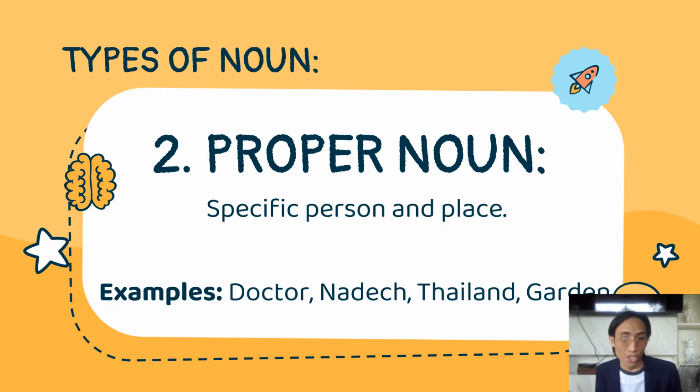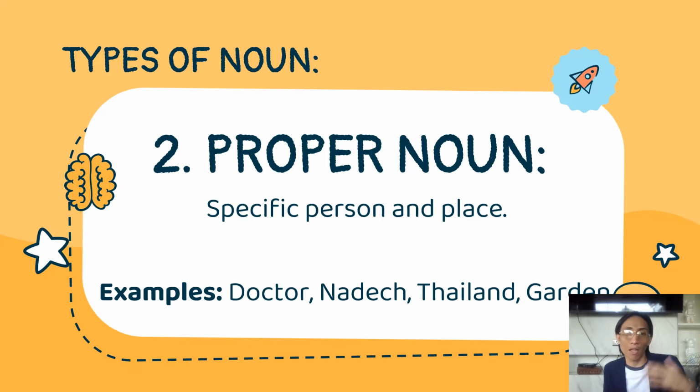How about Nadej? Do you know Nadej? Nadej is a very famous actor here in your country. So Nadej is a specific name of a person. And the third one is Thailand. Thailand is a country, and it is a specific name of a place.